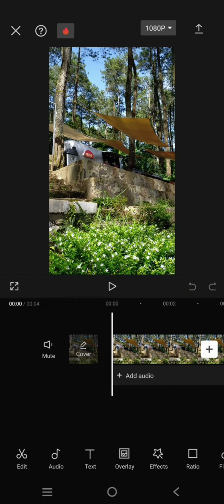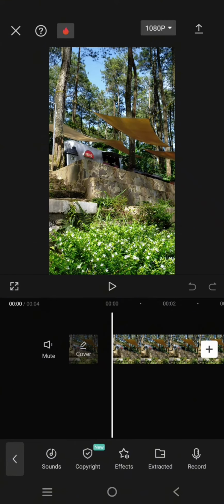On today's video, I'm gonna show you how you can edit audio in CapCut, from adding, trimming, and also splitting the audio. So first, I'm gonna show you how you can add music. The first thing that you need to do is, of course, add the video and then go to the audio menu at the bottom. Click on sound.